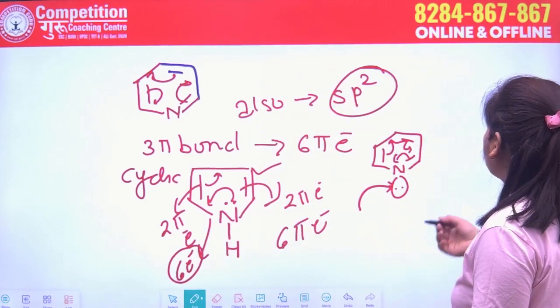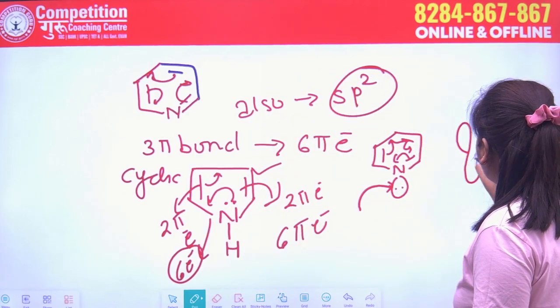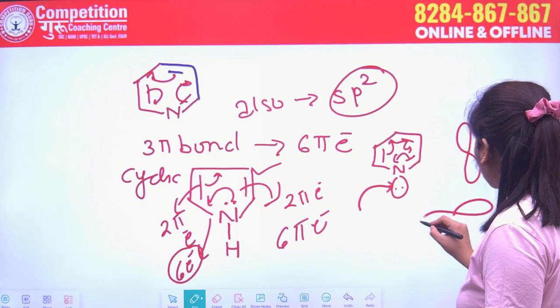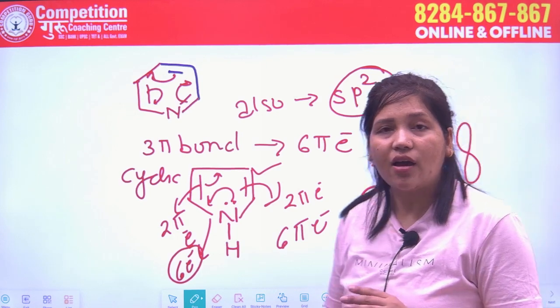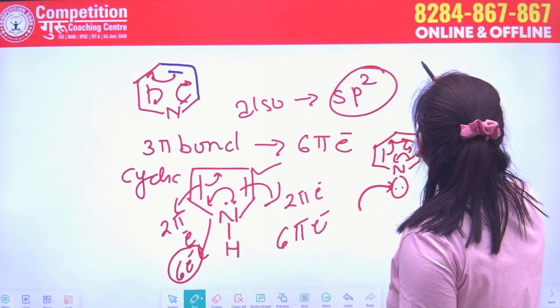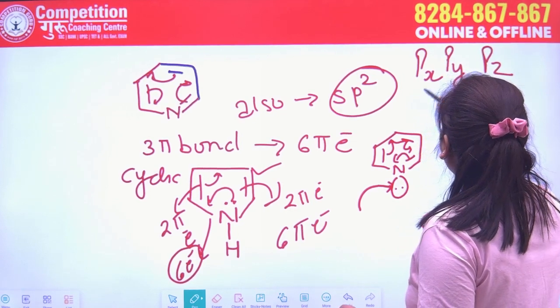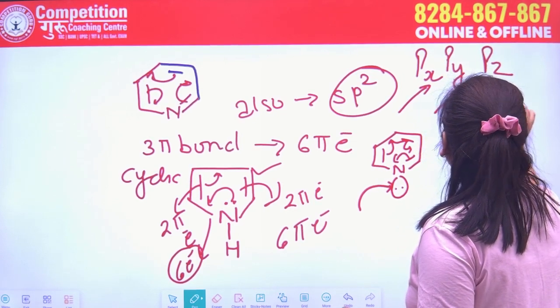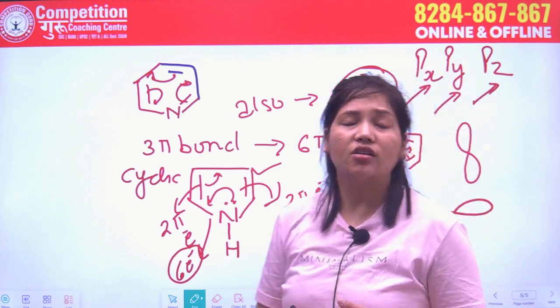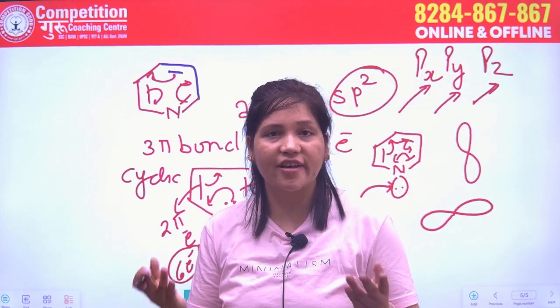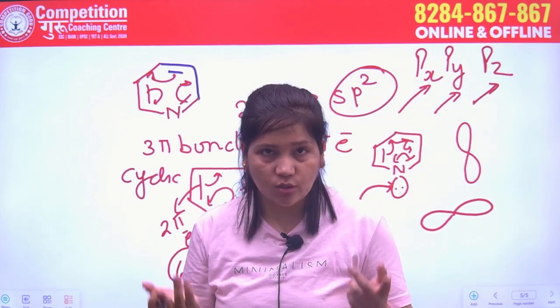As we can say, one p orbital and another p orbital are in perpendicular directions. As we know, we have 3 p orbitals, px, py and pz, in the x-axis, y-axis, z-axis, all in different directions and perpendicular to each other.